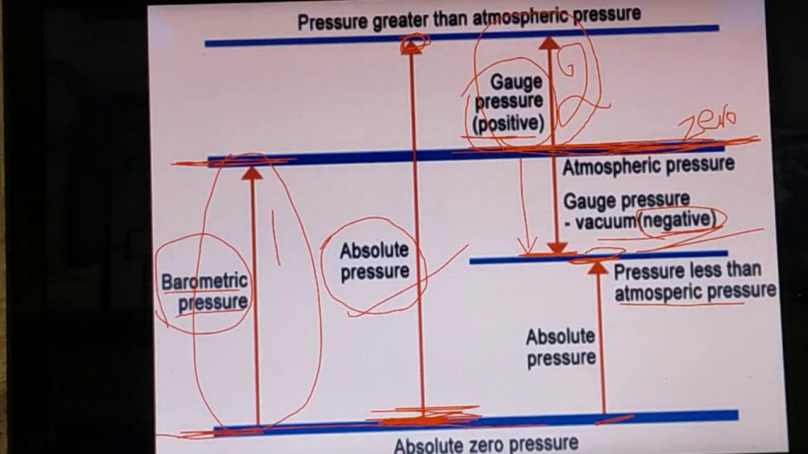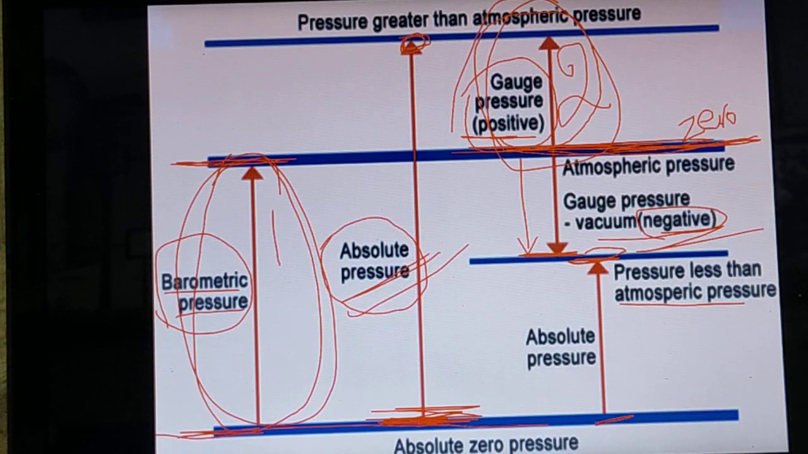That is, from the diagram we can easily understand. Absolute pressure, this absolute pressure, what is that? Since the gauge pressure is higher than atmospheric pressure, it is the atmospheric pressure plus the gauge pressure we have measured. That's why.